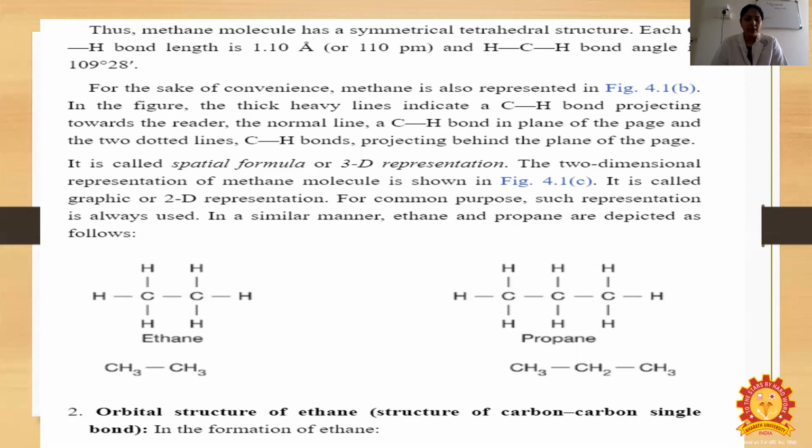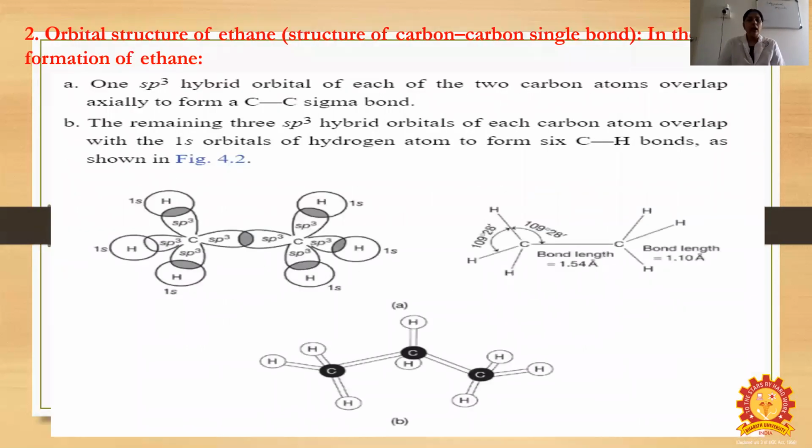Orbital structure of ethane. Structure of the carbon-carbon single bond and the formation of ethane. One sp3 hybrid orbital of each of the 2 carbon atoms overlaps axially to form a carbon-carbon sigma bond. The remaining 3 sp3 hybrid orbitals of each carbon atom overlap with the 1s orbitals of the hydrogen atoms to form 6 carbon-hydrogen bonds as shown in the figure.